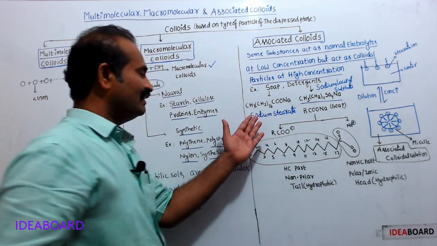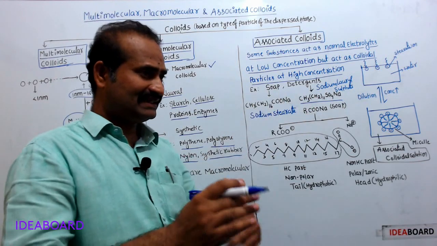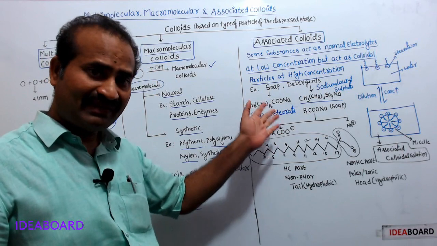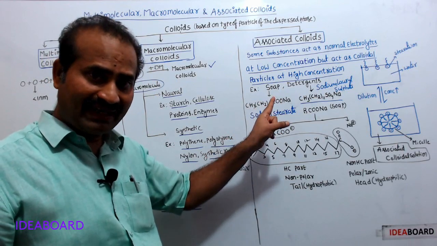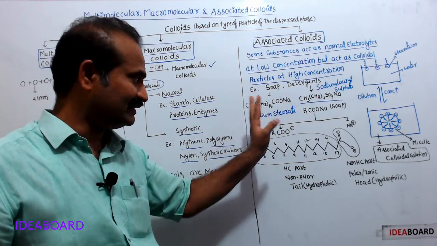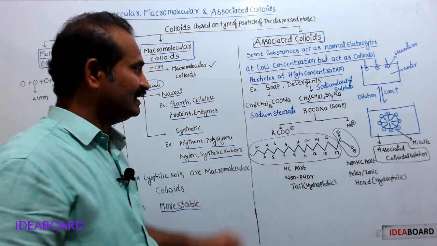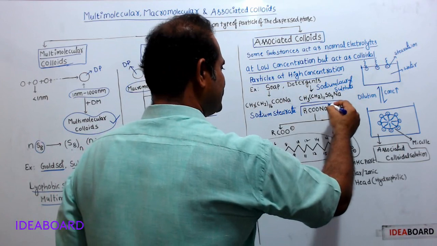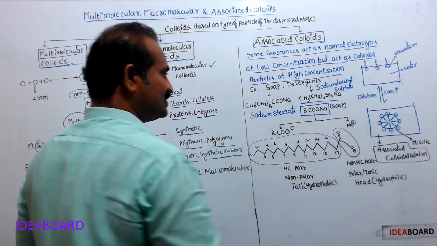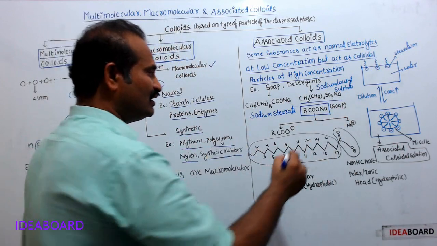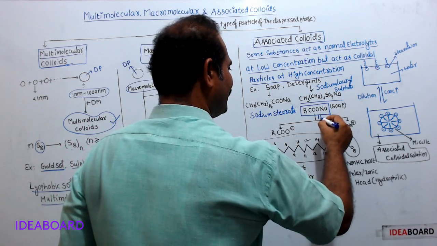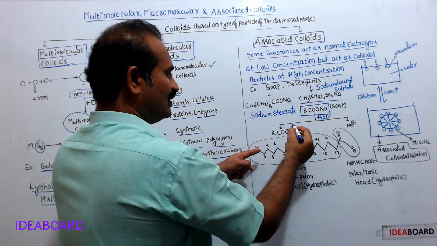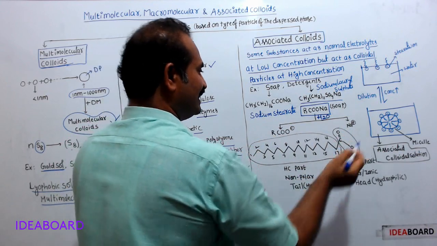So soaps and detergents act as normal electrolytes at low concentration but as colloidal particles at high concentration. Taking soap as an example, this is soap, RCOONa. When soap is placed in water, it ionizes into RCOO minus and Na plus.